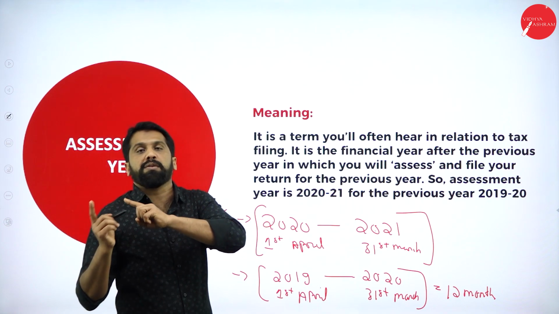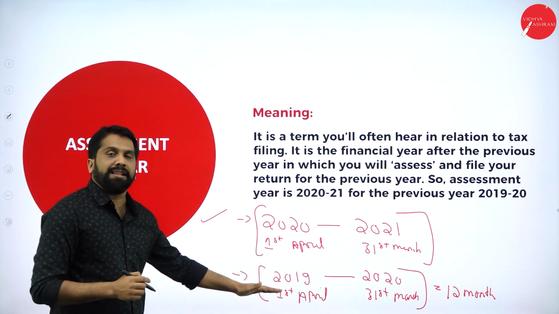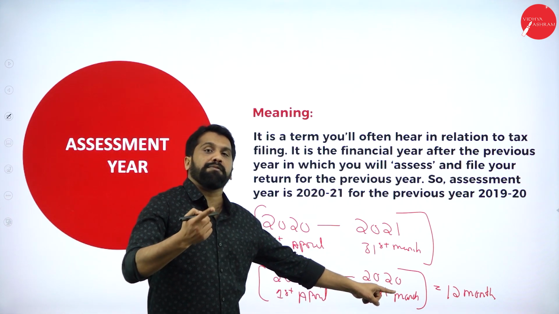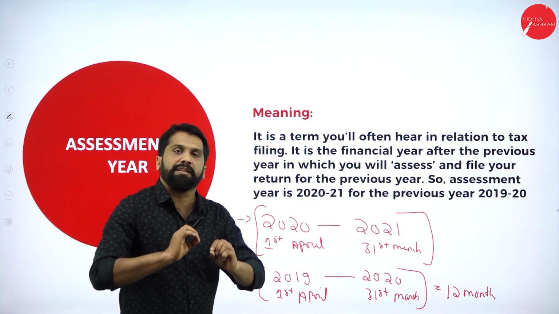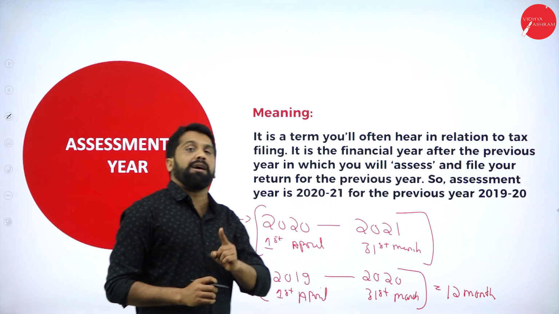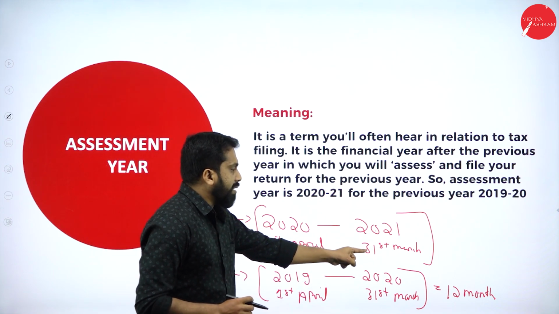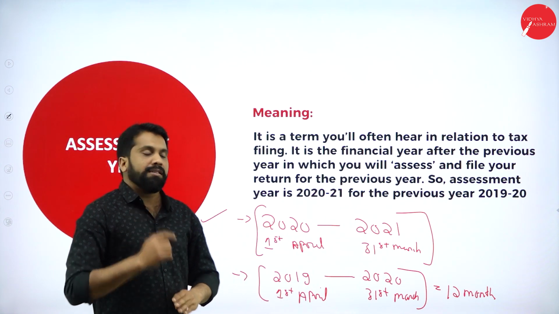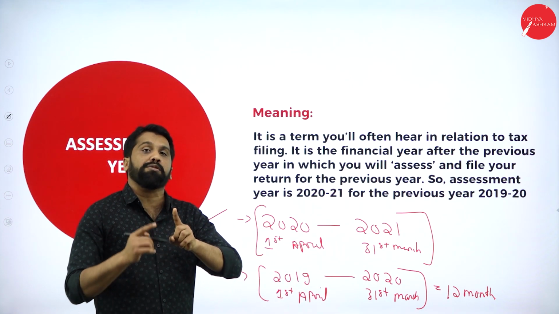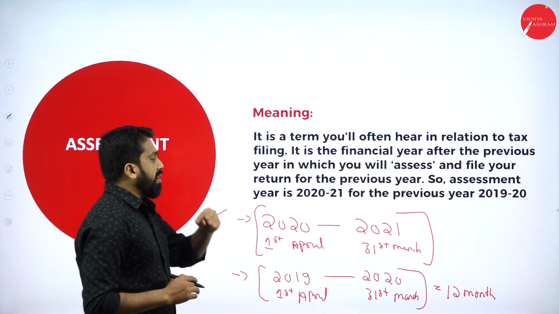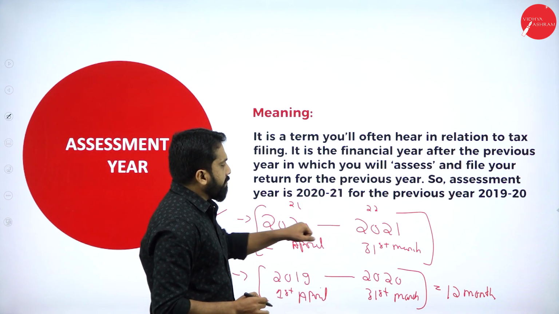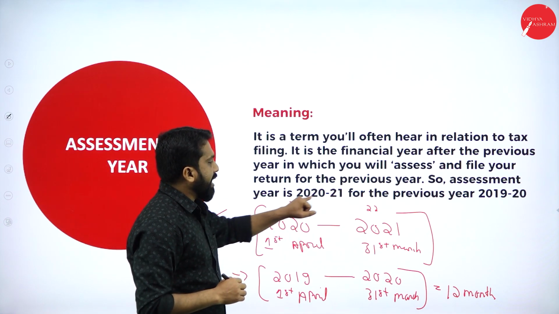Clear? Whatever you earned last year is called the last year. Once 31st March is done, from the 1st April, sit and calculate how much your income is. What is the tax slab? Calculate, and you have to pay tax by 31st March of 21. Clear? So this is your income part, and this complete 1 year they will give you time to pay your tax. Clear? For the next, again, 21, 22. Whatever income earned in 20 and 21, you will pay in 21 and 22.